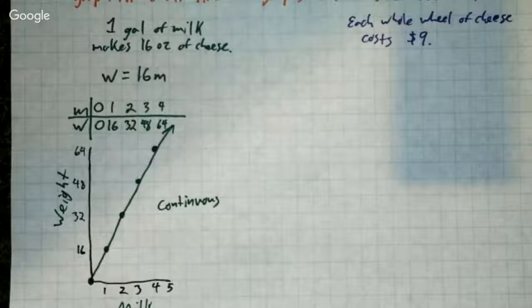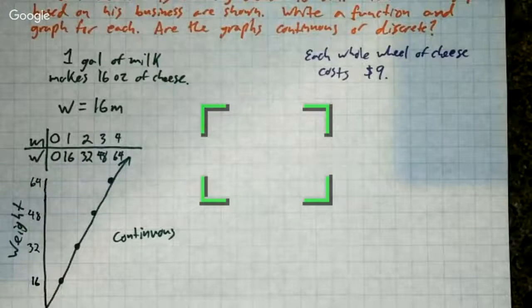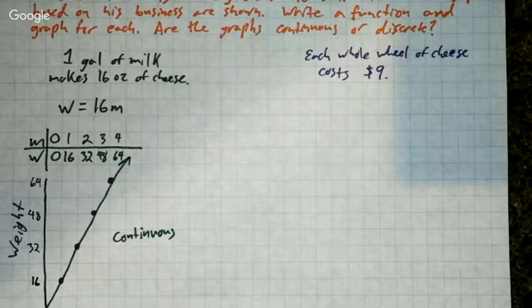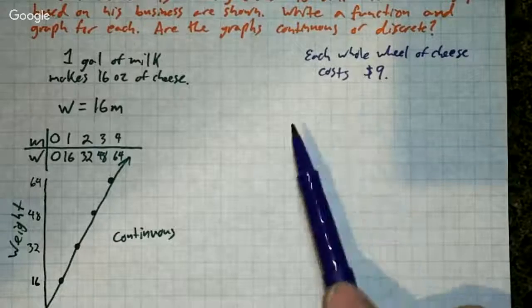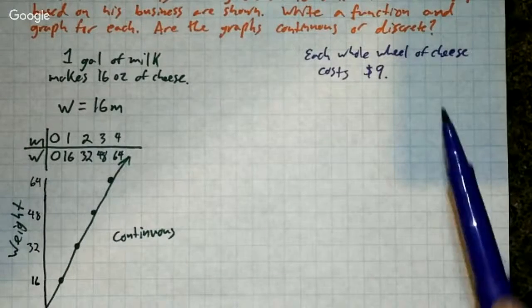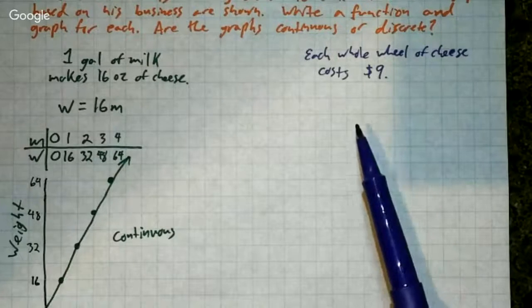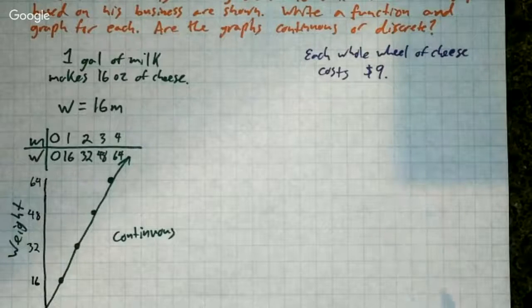Now let's go over to our other one. For this one, again, we're going to have to make our own equation. So for this one, I need to pick some variables again. Each whole wheel of cheese costs $9. So we're going to be talking about wheels and the amount of money we make.